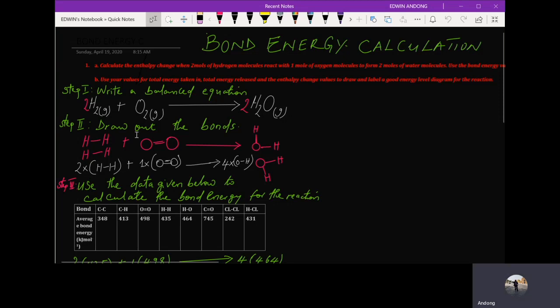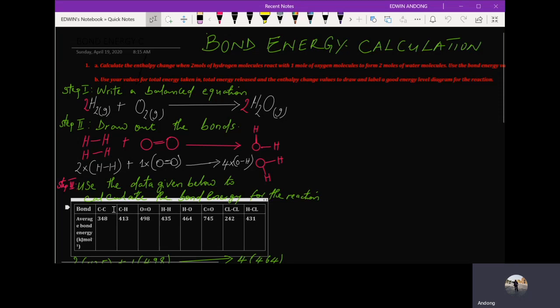The second step is when you draw out the bonds. When you draw the bonds in the H-H and the O-O and in water, you will see them out. Then after you draw the bonds, you have to calculate how many of the H-H bonds there are, how many O-H bonds there are, and how many O-O bonds there are. If we do the calculation, that is 2 times H-H bond, 1 times O-O bond, and 4 times the O-H bond.